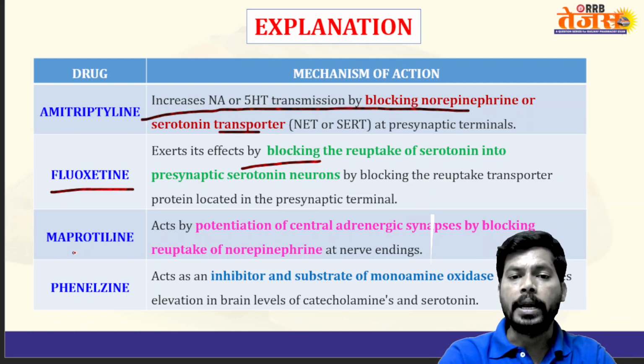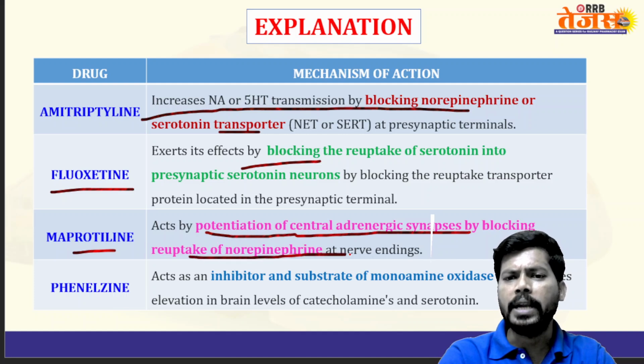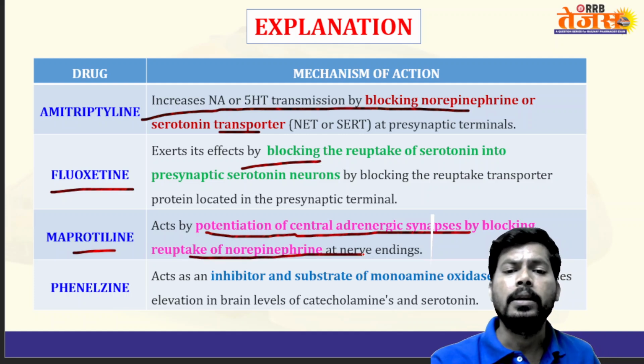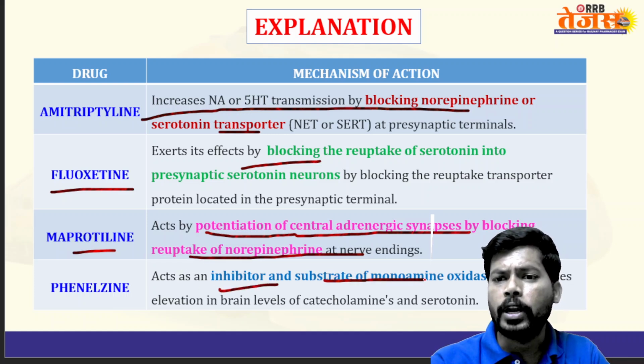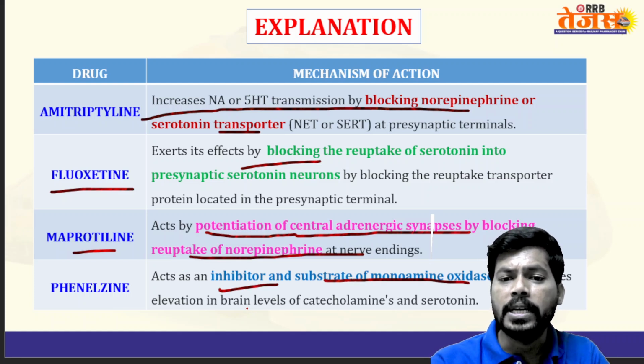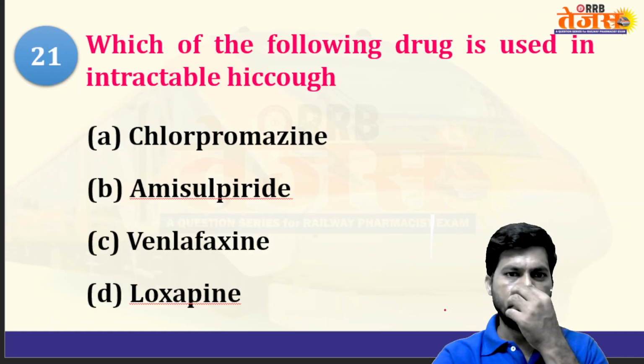Next, maprotiline. Maprotiline acts by potentiation of central adrenergic synapse by blocking reuptake of norepinephrine at nerve endings. Phenelzine is an inhibitor and substrate of monoamine oxidase, causing elevation in brain levels of catecholamines and serotonin. Phenelzine, an inhibitor of the monoamine oxidase enzyme.